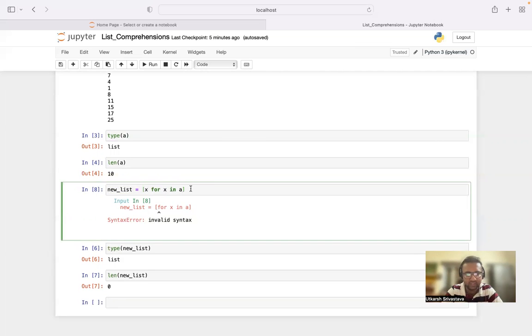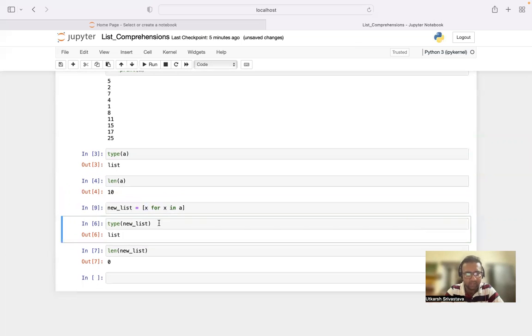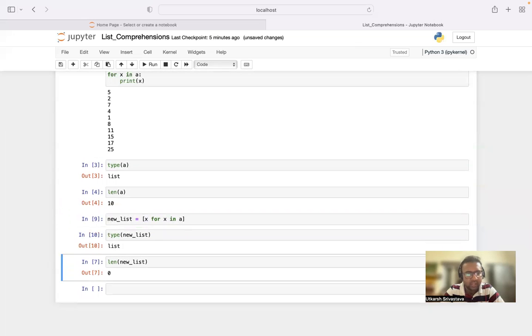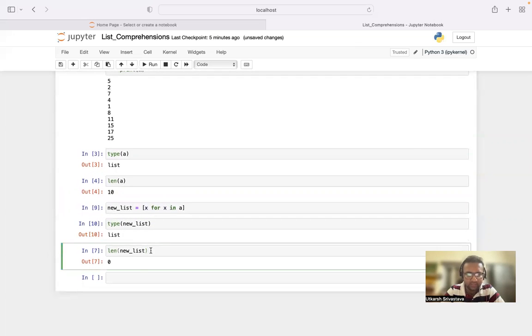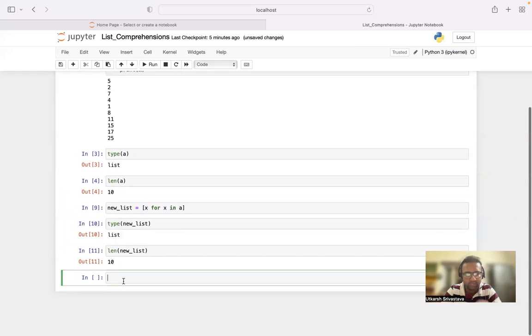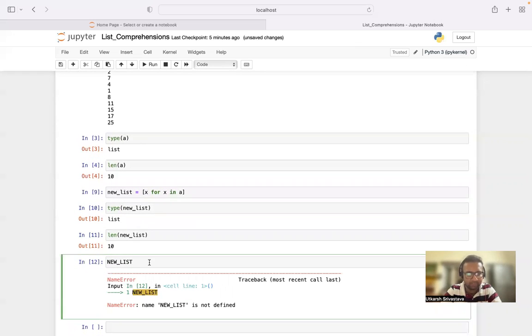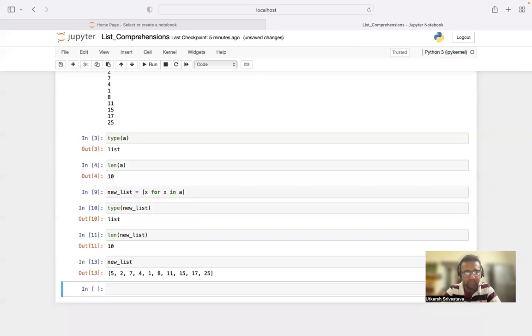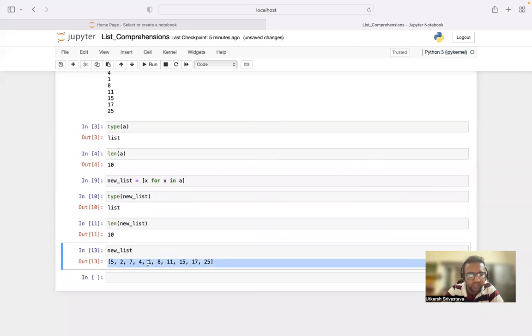I haven't run this cell after updating this particular x. Now I'll run it by pressing shift plus enter. It has run. Now let's print the length. It is showing as 10. Now let's print the updated list. Just a second, the caps lock got on. Sorry for the inconvenience. new_list. Now as you can see, new_list has all the elements of a inside it.